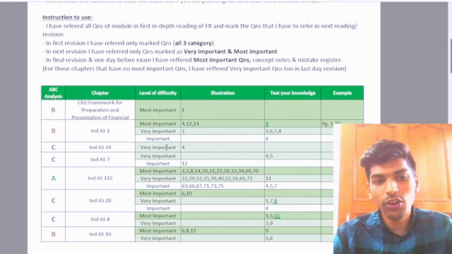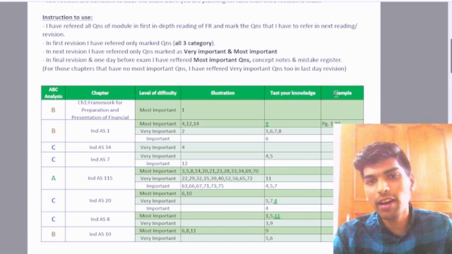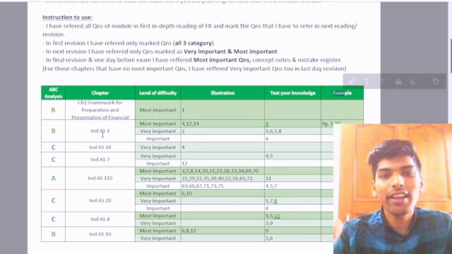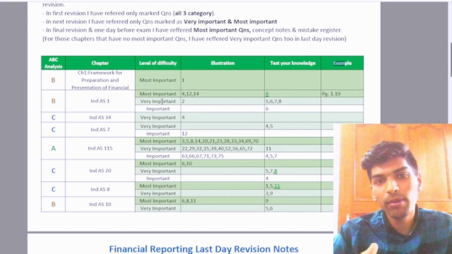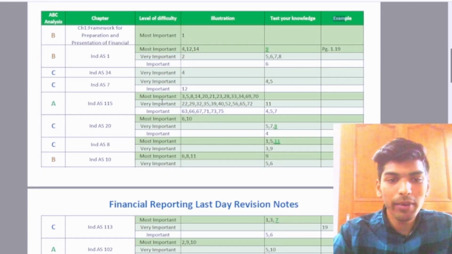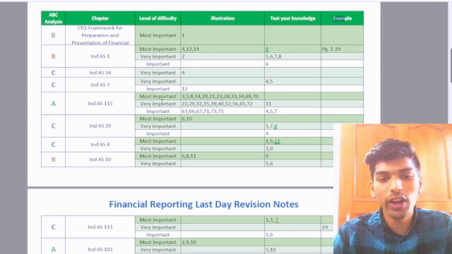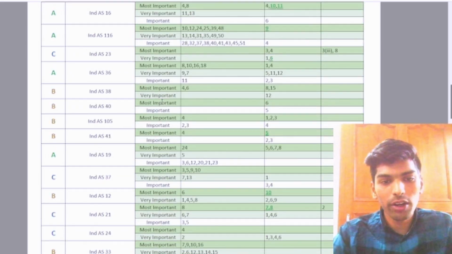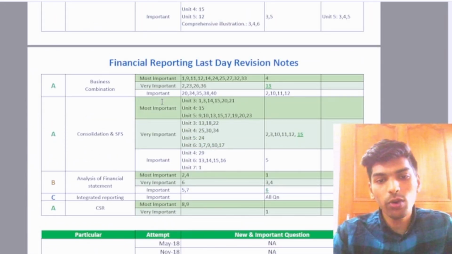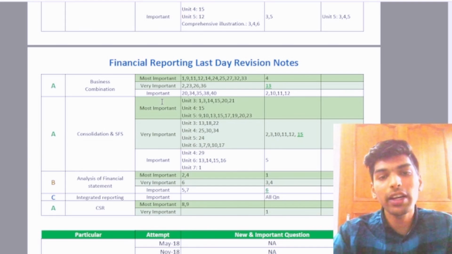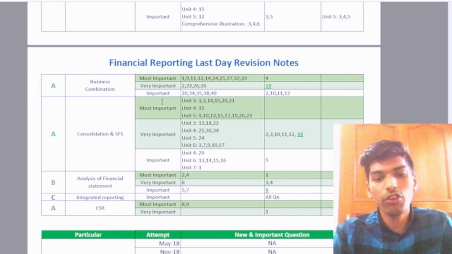In the question list you can find the questions from the module illustrations, the test your knowledge, and a few examples that are important. All the chapters have been categorized in ABC, and all the questions have also been categorized as most important, very important, and important. You must refer to the most important and the very important questions on your last day before the exam. Although it is advisable that you select your own questions and not depend on any other question list, in case you don't have sufficient time or haven't selected the questions, you can refer to these questions too.